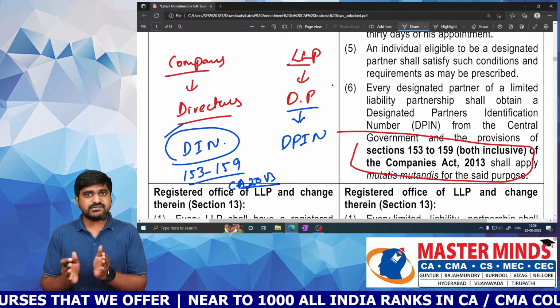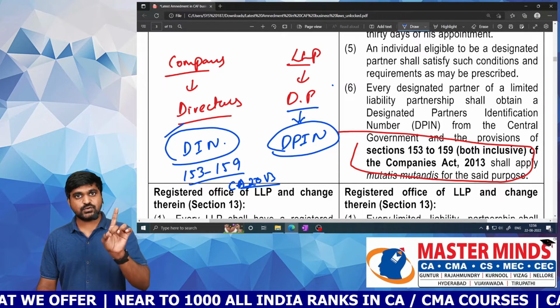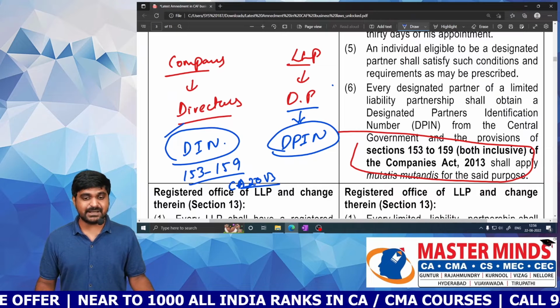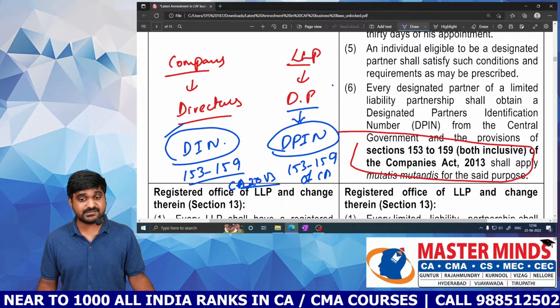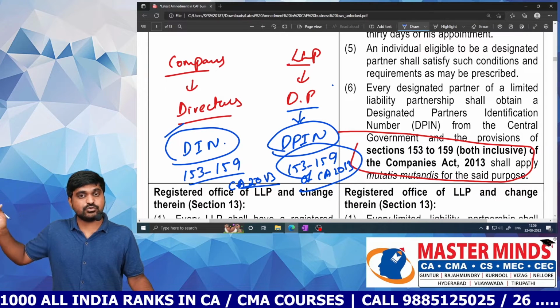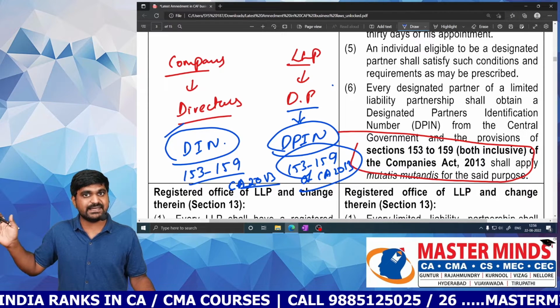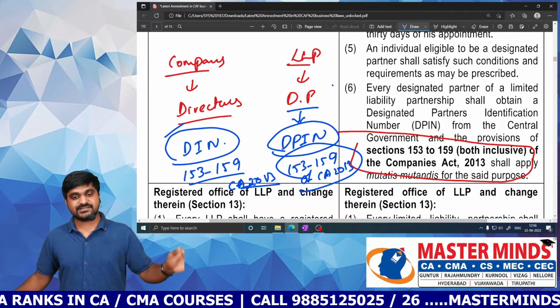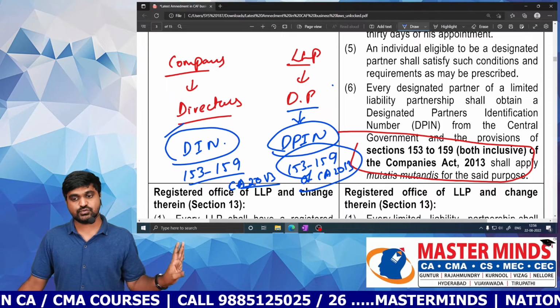The same rules are applicable for DPIN also. So the person who wants to hold DPIN must comply with sections 153 to 159 of the Companies Act 2013, not the LLP Act. That means they have to follow the provisions made for DIN. The same provisions are applicable for Designated Partner Identification Number also.